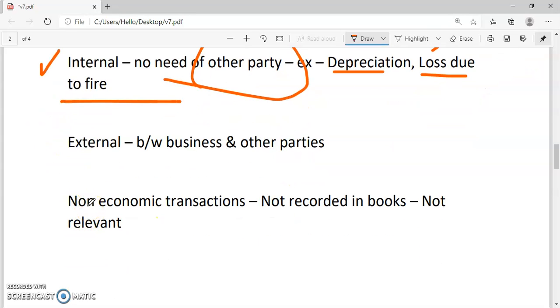What is the meaning of an external transaction? An external transaction is a transaction between the business and another party. For example, goods sold to Mr. A for rupees 50,000. Mr. A is the other party. We are selling the goods to Mr. A. So it is a transaction between the business and Mr. A. So it can be considered as an external transaction.